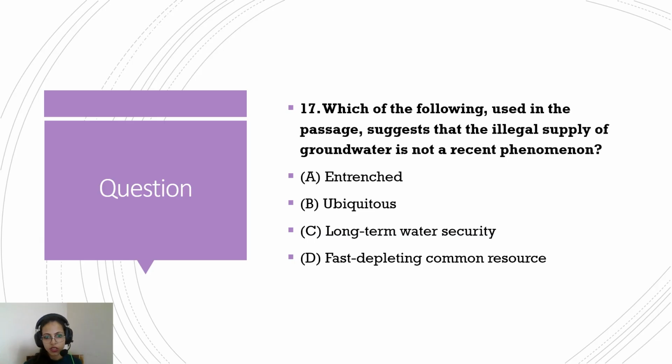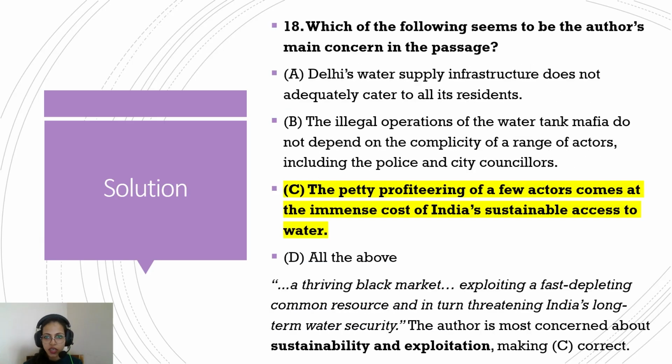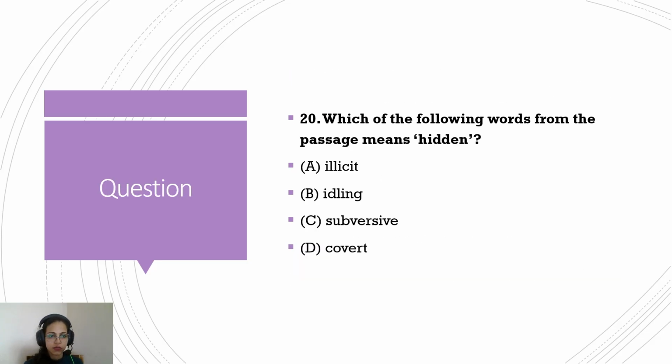Okay. Which of the following seems to be the author's main concern in the passage? Again, we'll have to read the passage for this. All the following are sounds you can hear as the water tankers are filled, except. So we look for these words: creaking, thrumming, groaning, gushing. These are just four words. You can just read them at the time of reading the question, and we'll look for them in the passage. Okay. Let's look at the next question.